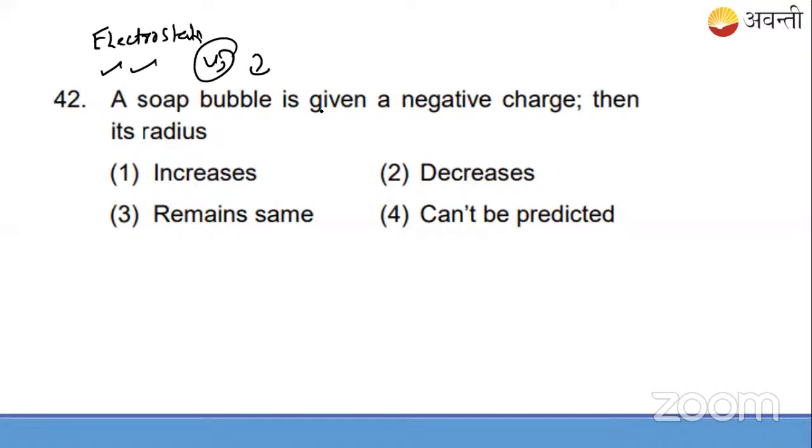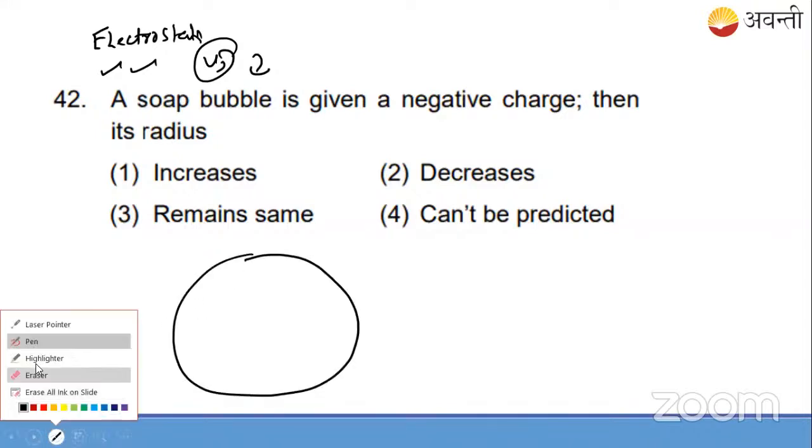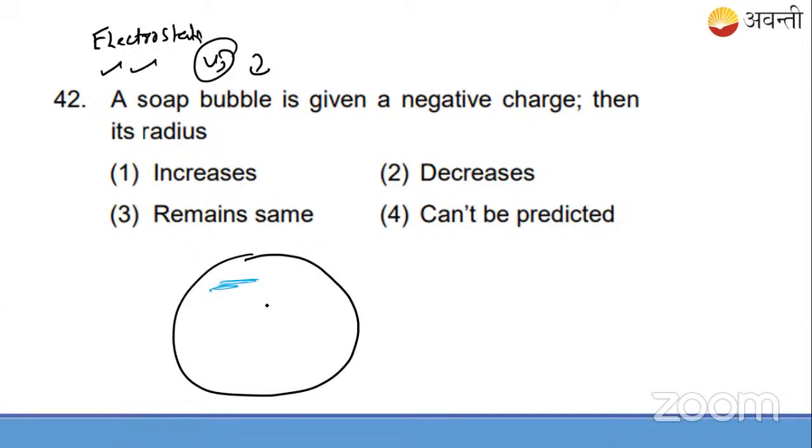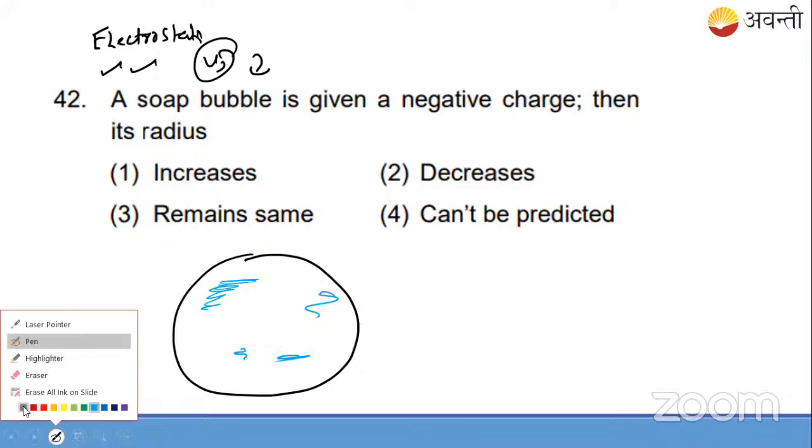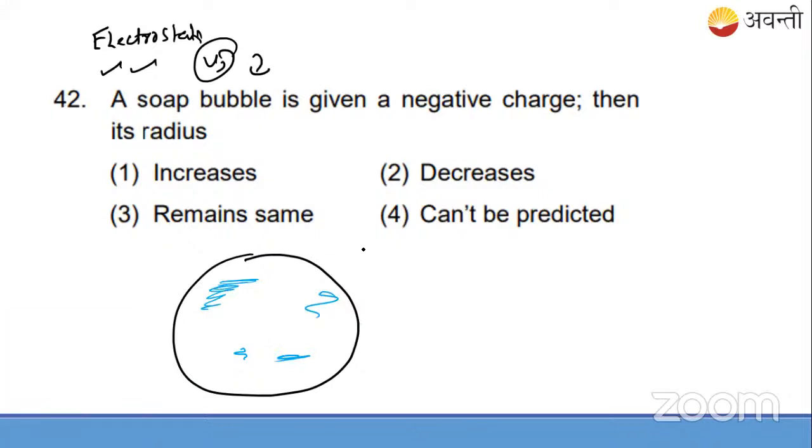Okay. So it says a soap bubble. Suppose this is a soap bubble. Now it's having some blue color. Let me sketch it. So whatever, on this there is negative charge. Suppose I'm having negative charge Q, if I distribute this negative charge on this soap bubble, or if I give negative charge to this soap bubble, what's going to happen? Radius will increase or decrease.